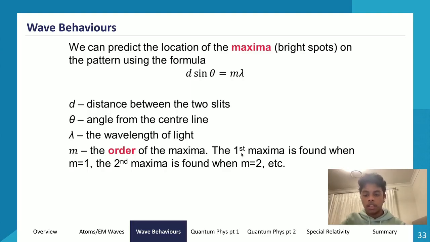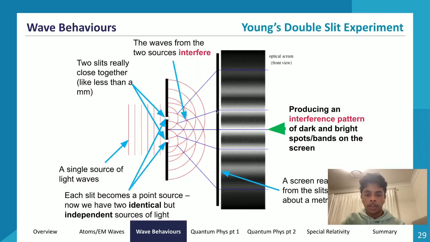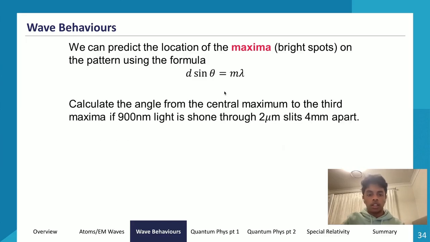So the first maxima is found when m is equal to 1. What is the first maxima? Well, let's go back. The first white band is the first maxima, which is this one over here. The first minima is the first black band, which is over here. So m equals 1 is the first maxima, m equals 2 is the second maxima, and so on and so forth. So this is how we break down the equation. Now let's solve a question using it.